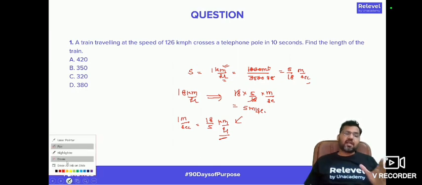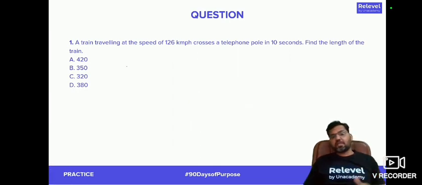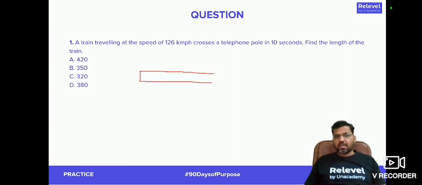Let's understand the rest of the concepts of TSD along with the discussion of this question. It says that a train traveling at a speed of 126 km per hour crosses a telephone pole in 10 seconds. Now, keep this in mind. This is our train. We do not know what is the length of the train. Now, this train is supposed to cross this telephone pole. Now, when will this train cross a telephone pole? This train will cross a telephone pole when the position of the train will be like this.